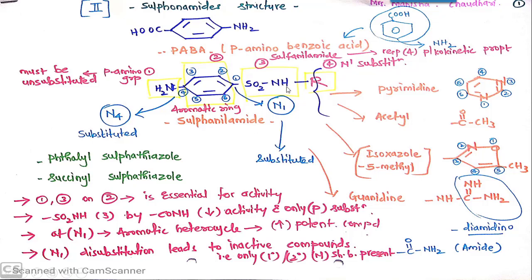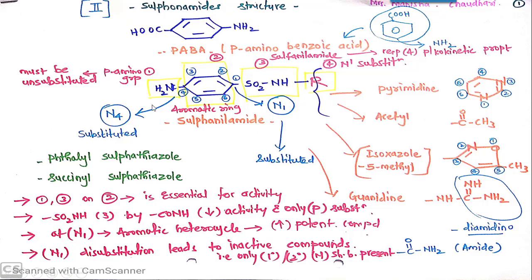Now this sulfomoyl moiety is present at first place, and this NH2 is present at fourth place. So ये भी N है, यहाँ पे भी N है. So this is N1. Wherever the substituent is present on sulfomoyl moiety, it is called as N1 substitution.